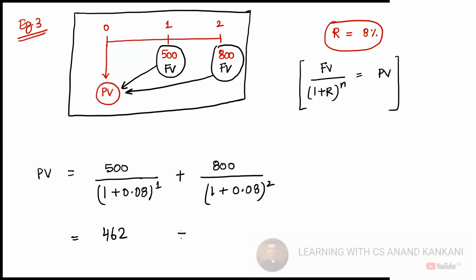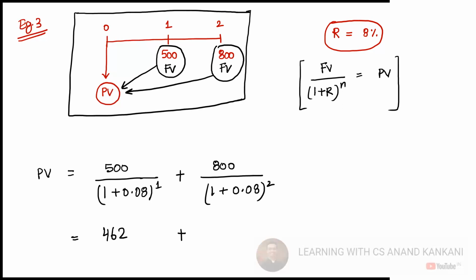And when we calculate the present value for 800, what will be the amount? 1.08 into 1.08 is equal to 1.1664.